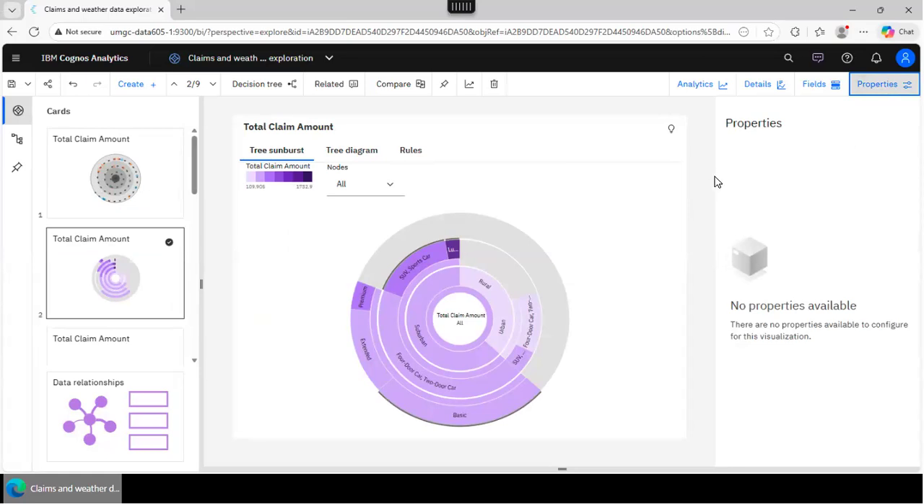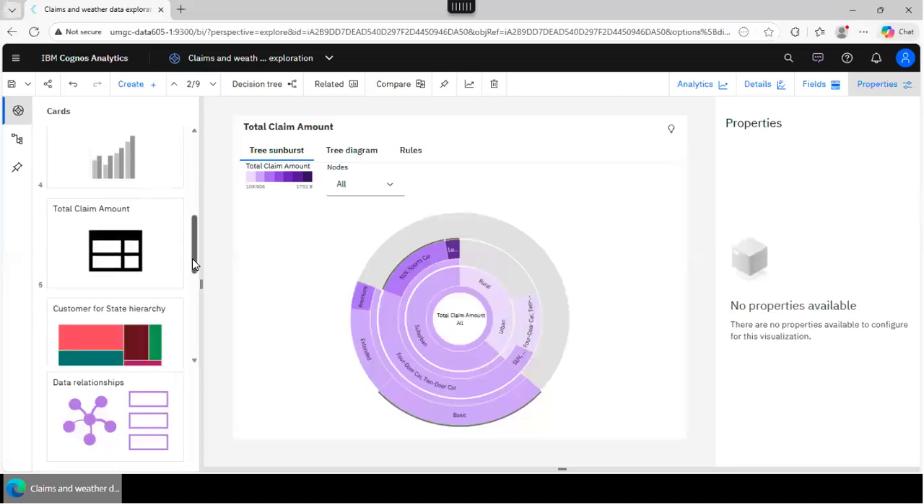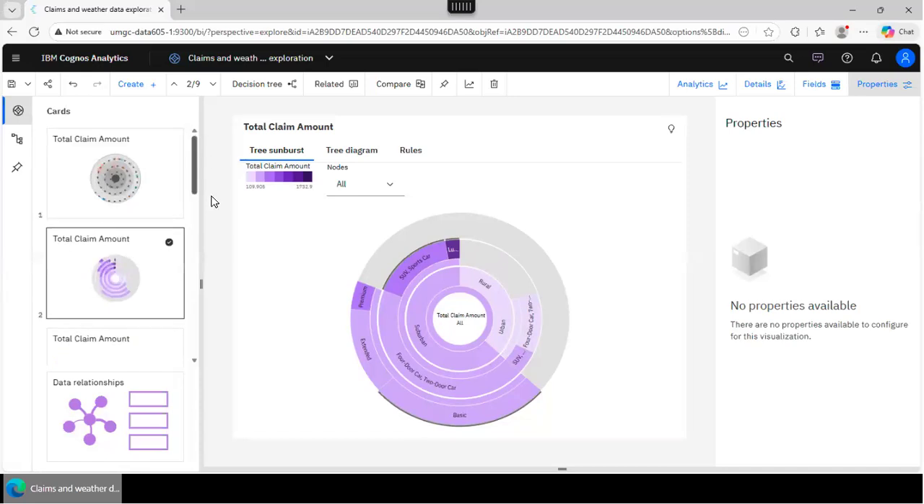There is no way to go to one of the visualizations and maybe select a specific state and filter the rest of the visualizations by state. No, it's not possible. I cannot add text. I cannot add any widgets, right? And I cannot add any nested dashboards, right? I cannot do anything. This is mainly just to get insights about your data, right?